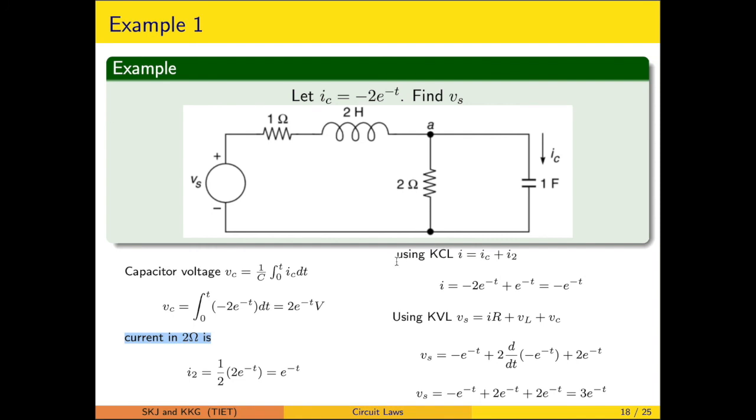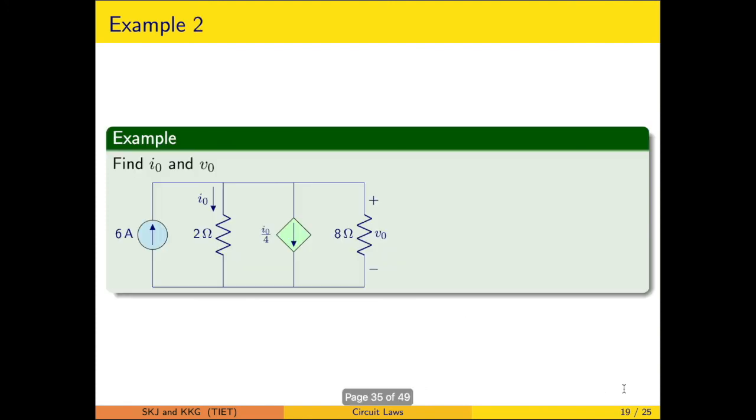Now we will be assigning the KCL law to find out the current I, which is the sum of IC plus current in the 2 ohm resistor. And once this particular I is known, the KVL around this has to hold true. So the supply voltage, which is a rise, will be counterbalanced by the drop across this resistance, drop across the inductor, and drop across this 2 ohm resistor as well. So the equation will be Vs is equal to IR plus VL plus Vc. This is substituted. You can calculate the voltage.